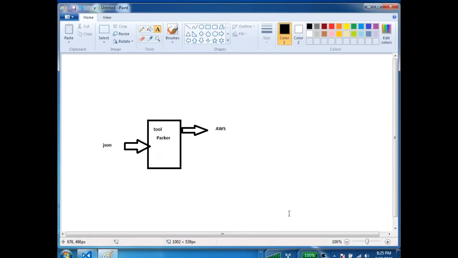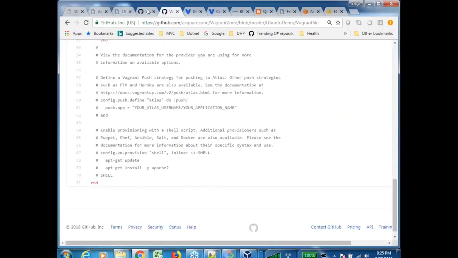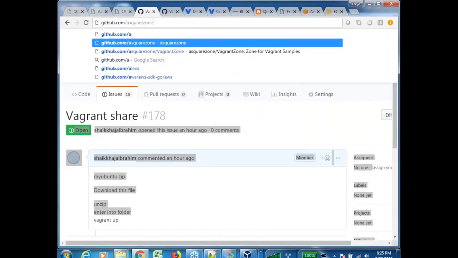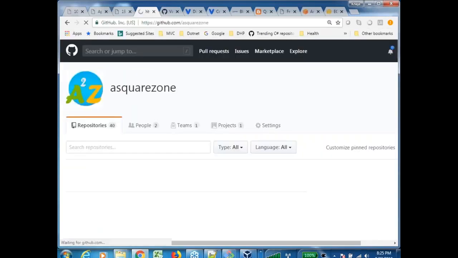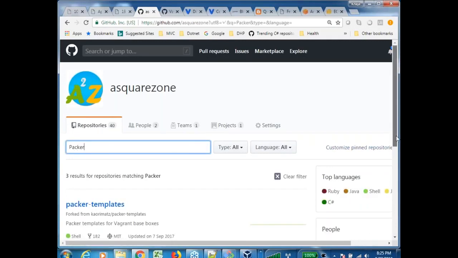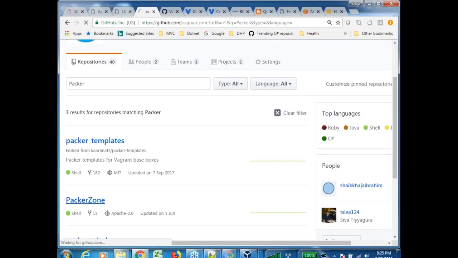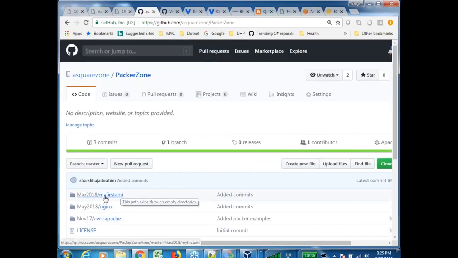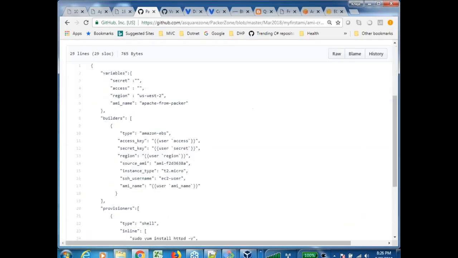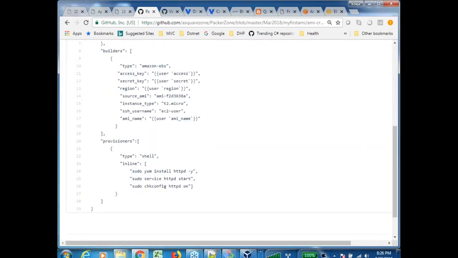Let us not get into serious documentation about it, but let me go to the same github.com/a square zone, whatever I've done. In this there is something called Packer zone also. Let me go over here and open this. You are seeing some sections called builders and provisioners.